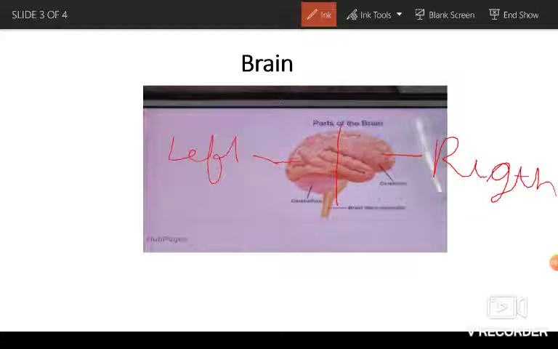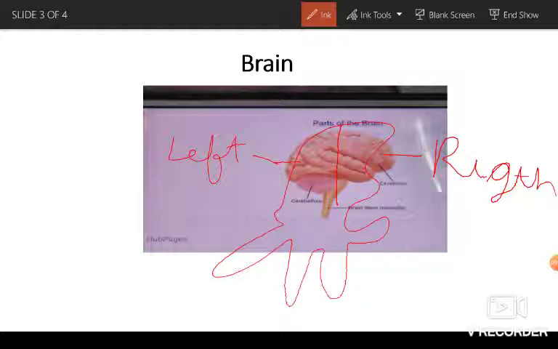So this is the left brain and this is the right brain. And this is our body, suppose. So this is our brain.